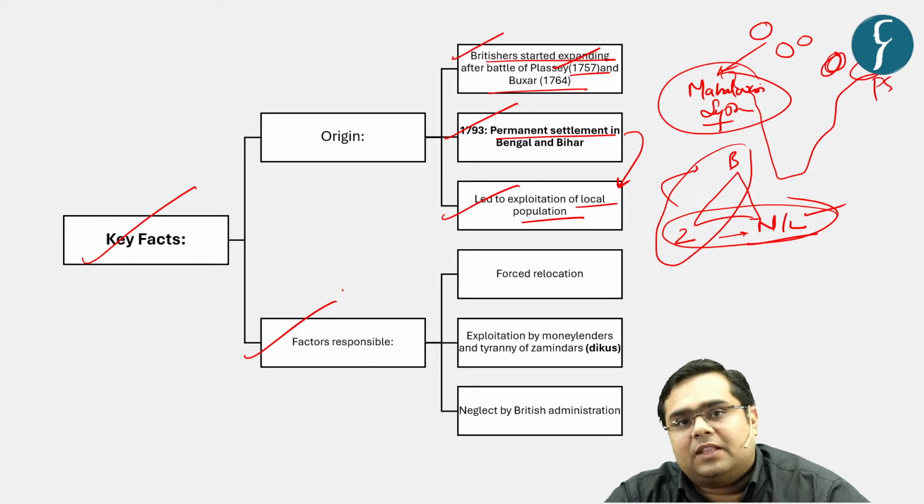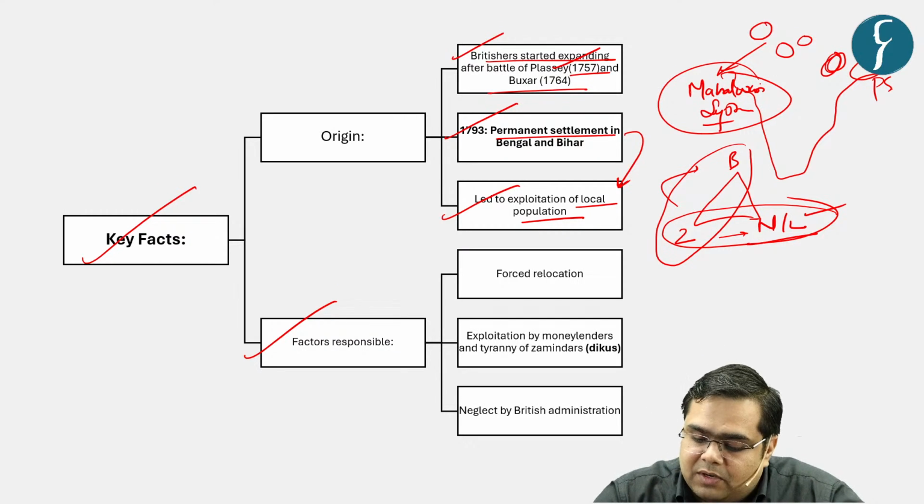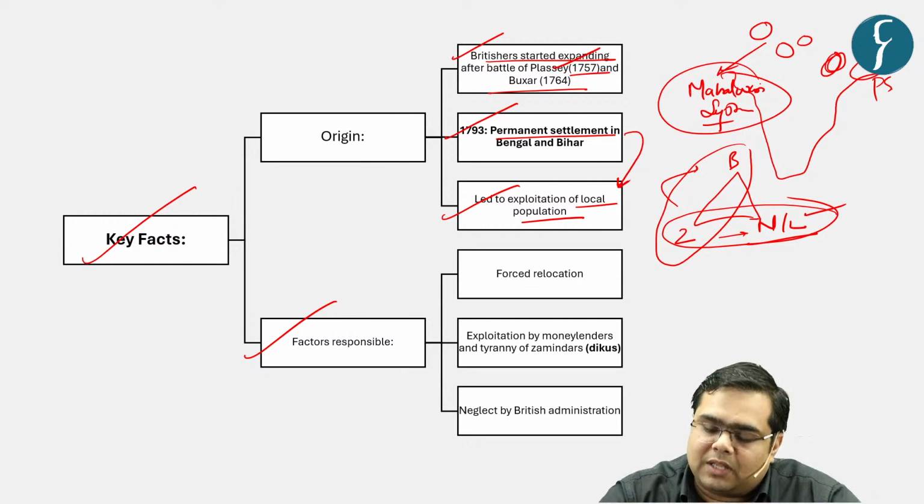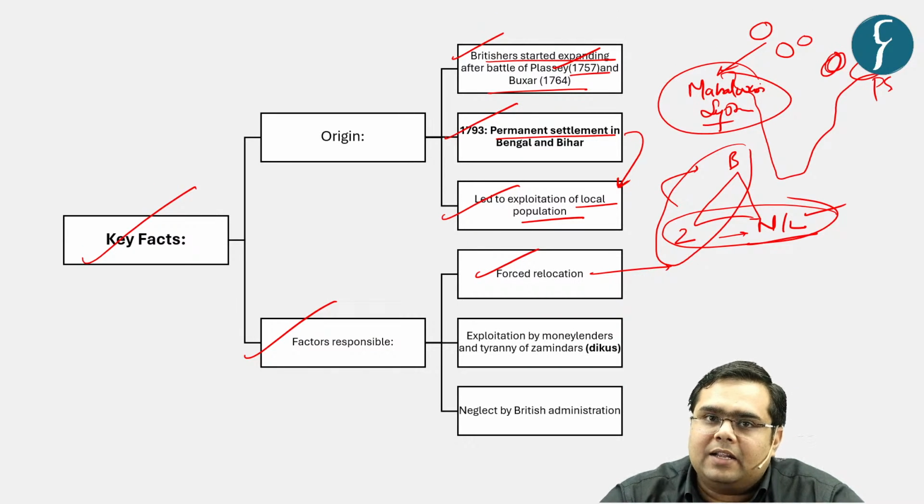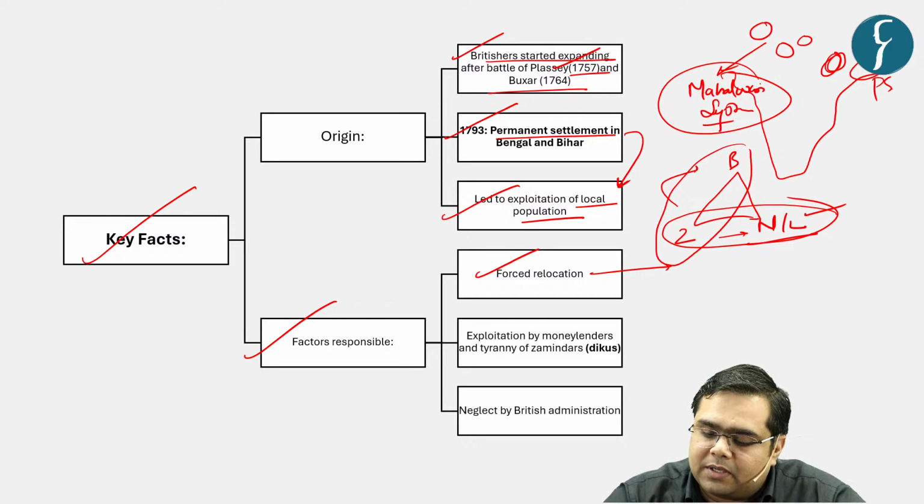Now what were the factors that became responsible for the Santhal rebellion? It led to forced relocation. Obviously, when you implement land policies like this, certain locals and tribes who have been living over there from ages are being relocated, forests are being cleared, and the land is being used for agricultural purposes. So it led to various kinds of forced relocations for the natives.